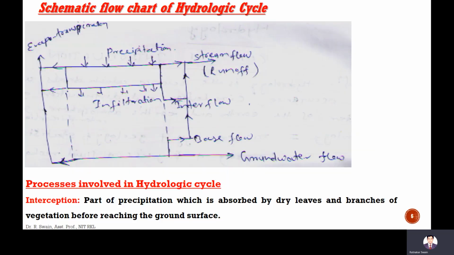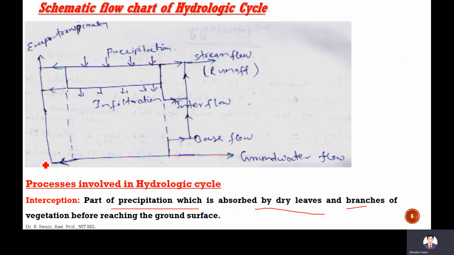Interception is the part of precipitation which is absorbed by dry leaves and branches of vegetation before reaching the ground surface. When rainfall starts, during the initial time, the precipitation is absorbed by dry leaves and the branches of vegetation before reaching the ground surface. That is called interception. That is a very minimal part.